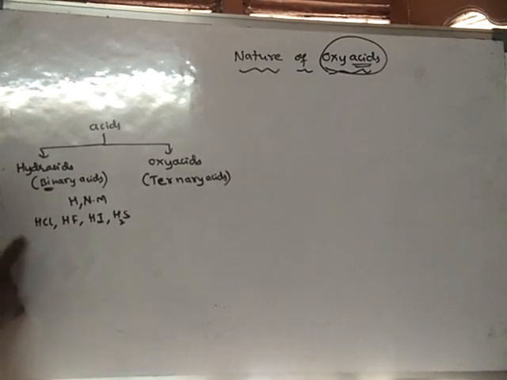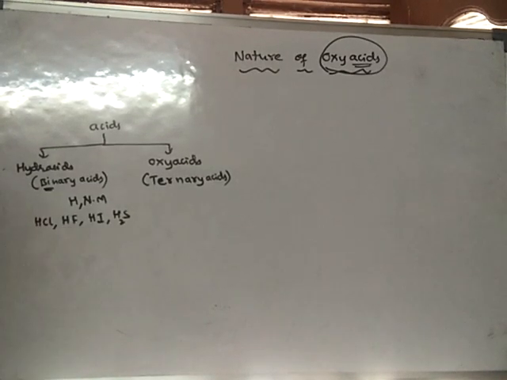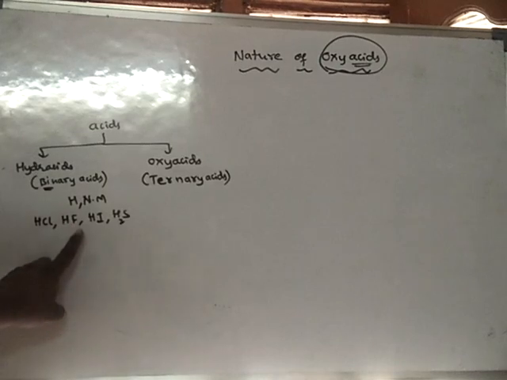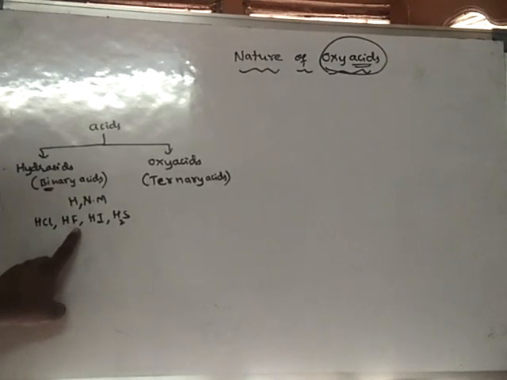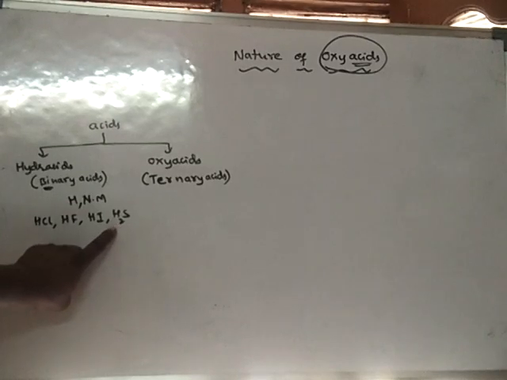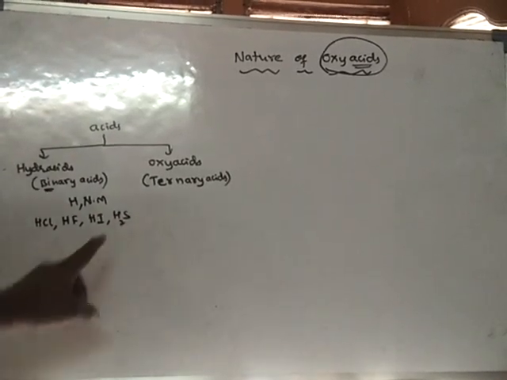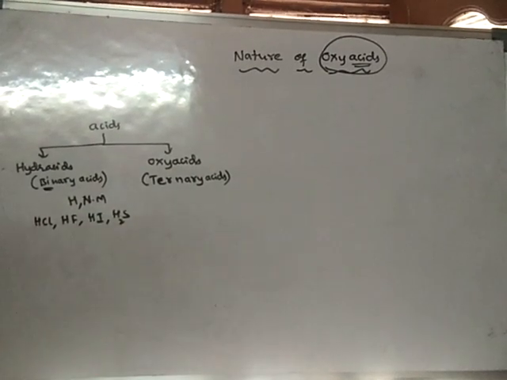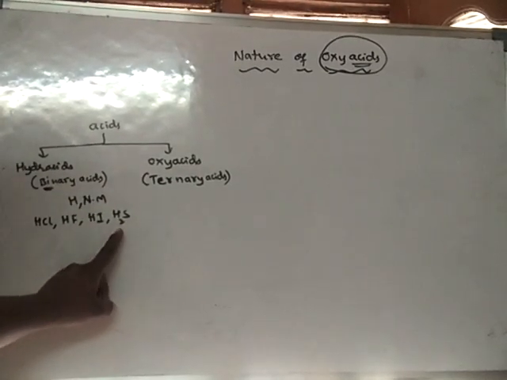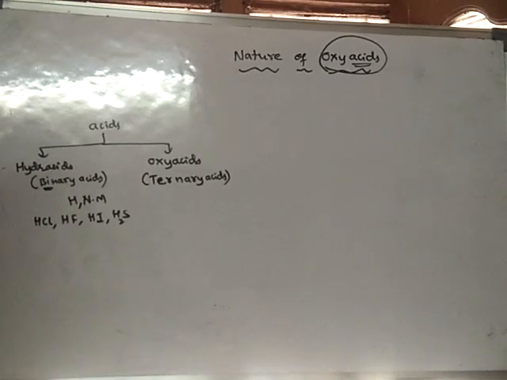For example, hydrochloric acid has hydrogen and chlorine. Hydrofluoric acid contains hydrogen and fluorine. Hydroiodic acid, H2S. H2S is acidic in nature. We already learnt in practical chemistry that H2S is somewhat acidic. So these acids are said to be binary acids.